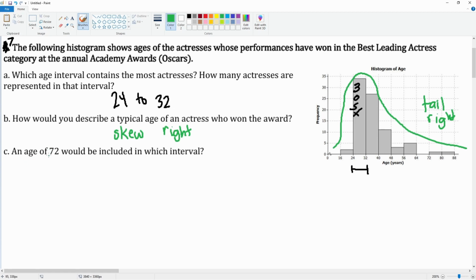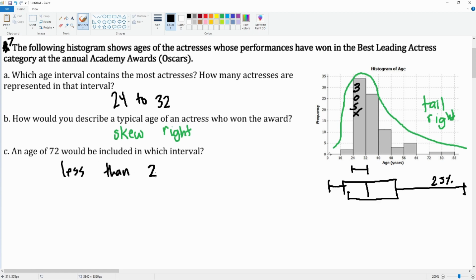What age of 72 would be included in this interval? Well, it looks very skewed. So it looks like this is the box right here with the median right here. And there's a tail all the way here. So, ooh, that's a very interesting question. We can say 27%, 25%, but that might be less. So we can say less than 25%.